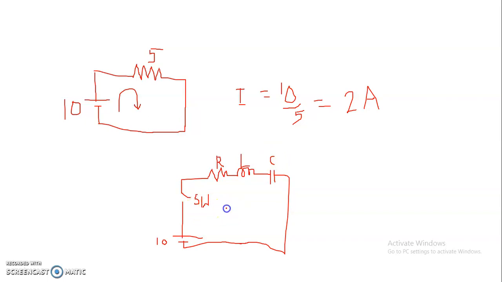Initially, the switch is open, therefore the current flowing through the circuit, I, is equal to 0, because Ohm's law states that unless and until a voltage is applied across the circuit, the current flowing through the circuit is 0. Now, suppose this switch is closed. Now this circuit is getting closed.